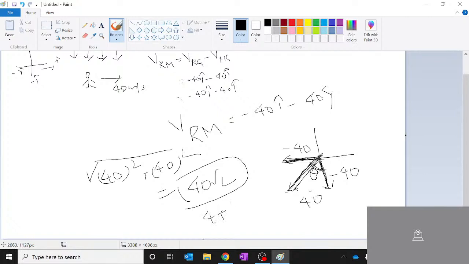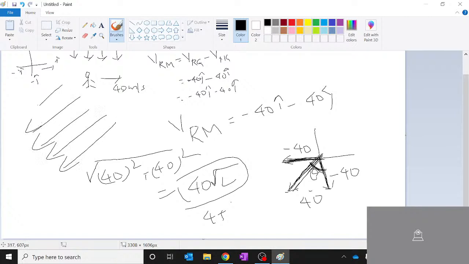So this is 45 degrees, and the magnitude is 40 root 2. As a person, you will feel that the rain is hitting in this direction. Why? Because this is the resultant. Understood?